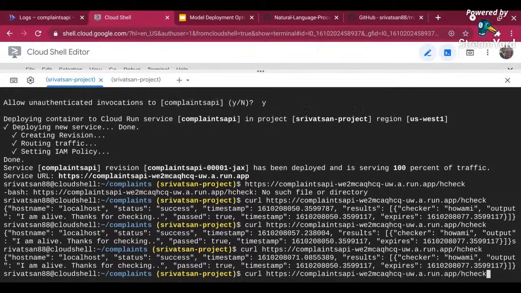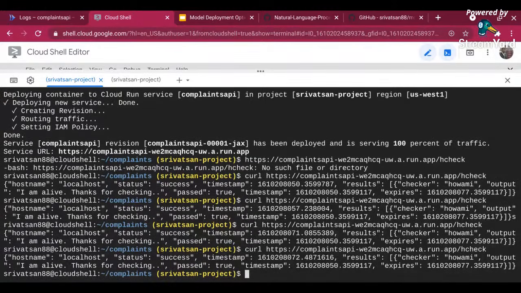After that, every time I run, it's going to be fast because it has started the container. It knows I can expect more. But if it waits for some time, it brings it back to 0 again. That's what it does. If you click on this link over here, it will just show you "welcome to complaints prediction app", because when I call the root URL, that's what I had given in my Flask app.